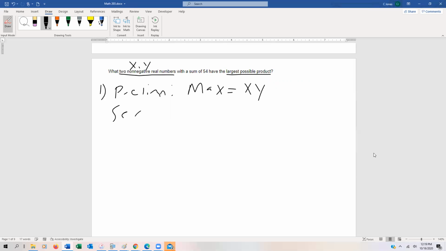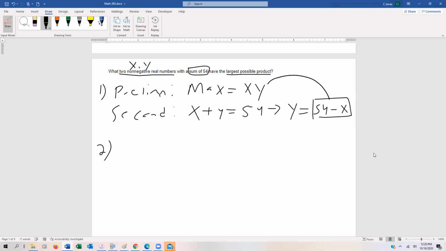Now, what is the secondary equation? Well, the secondary equation says that we have the sum of 54. So we can say x plus y is equal to 54. Or another way to write this, by subtracting x from both sides, is y is equal to 54 minus x. So that's step one. Step two, let's substitute back in. We're going to take this value, 54 minus x, and plug it in for y. So now the maximum is going to be equal to x times 54 minus x.